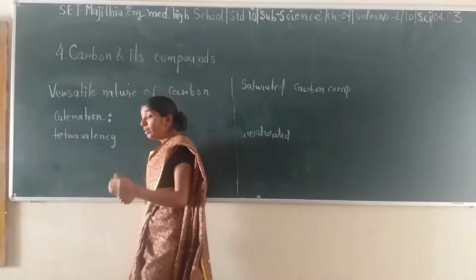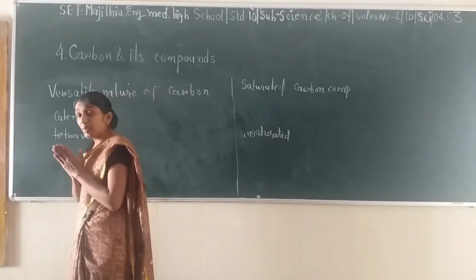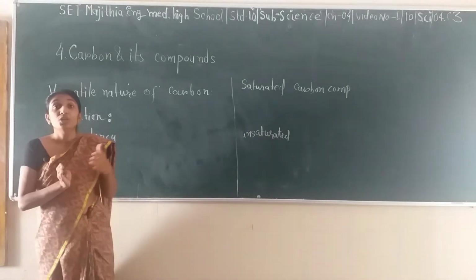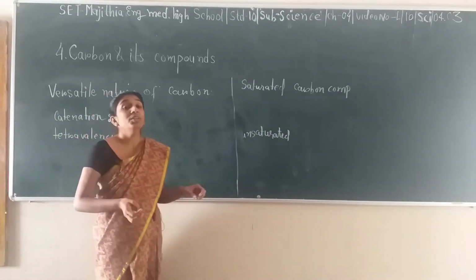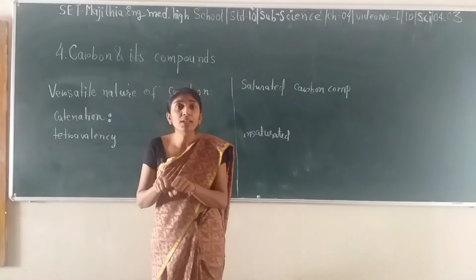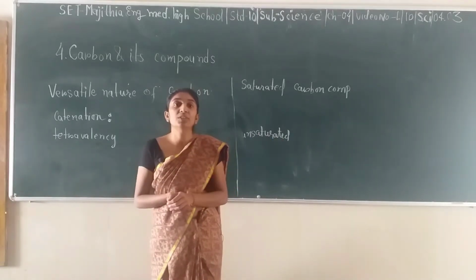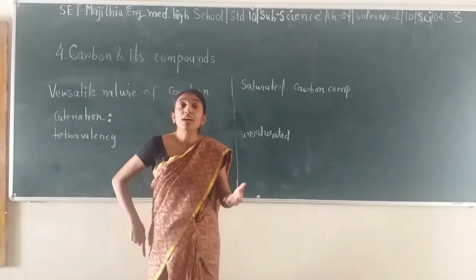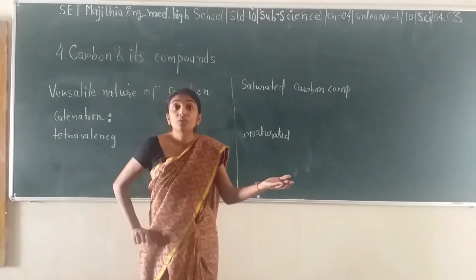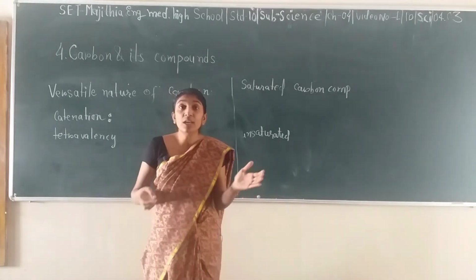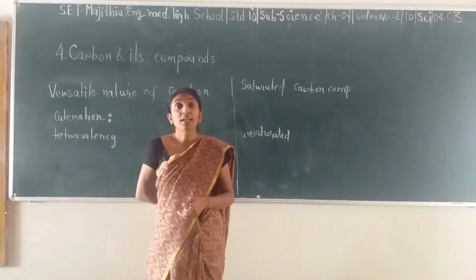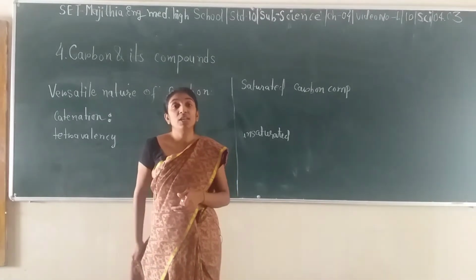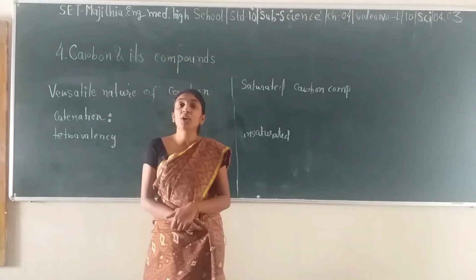Carbon has this unique ability to combine with another carbon and make really huge molecules out of it. Certain carbon chains are long, up to 40 or 50 carbons combined together. This much long carbon chain can be formed by carbon molecules.